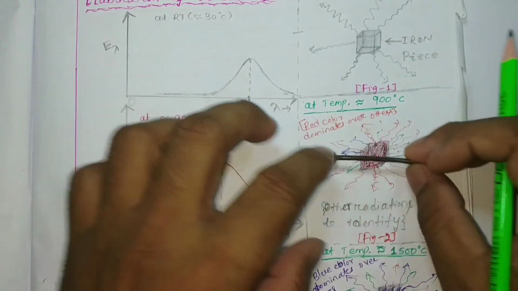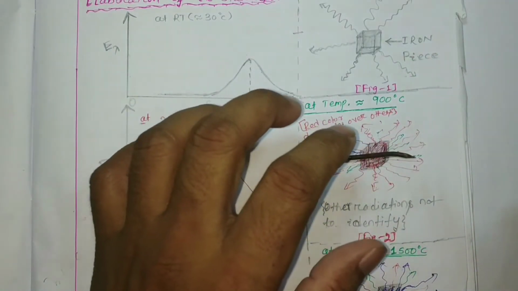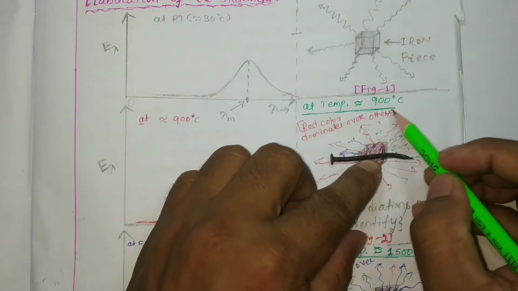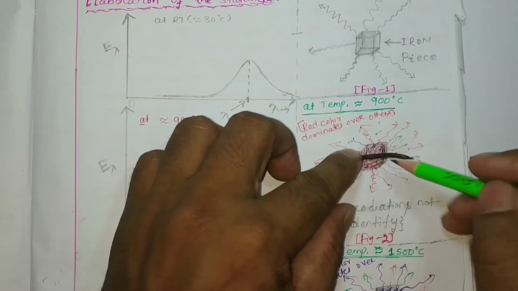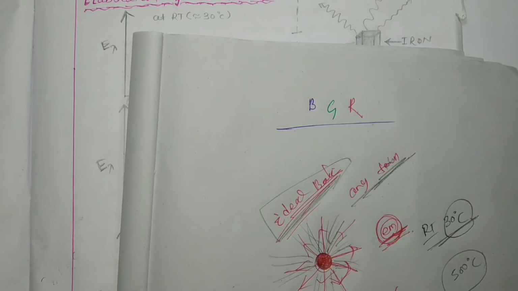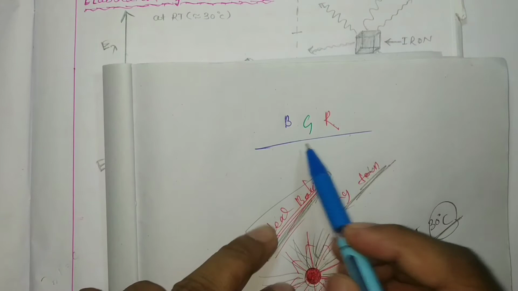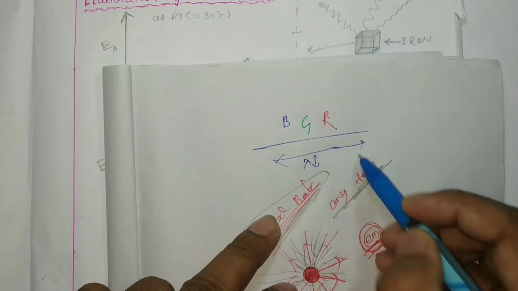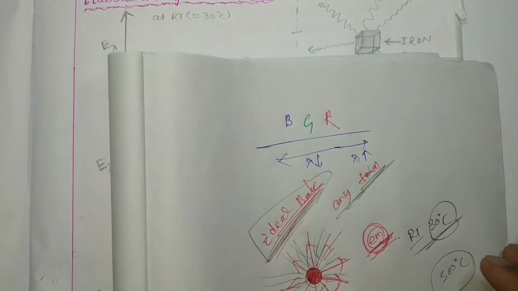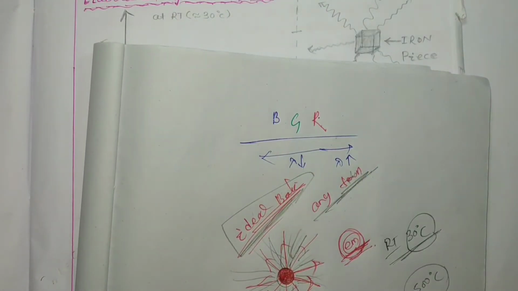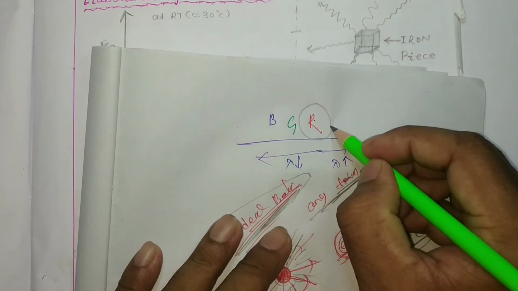Visible radiations means your RGB. The primary visible radiations are red, green and blue. But around 900 degrees centigrade, the red color is dominating over blue and green. So along this side wavelength is decreasing, along this side wavelength is increasing. Here at 900 degrees centigrade, all the visible colors can be found, but it has been found that red color is dominated over blue and green.